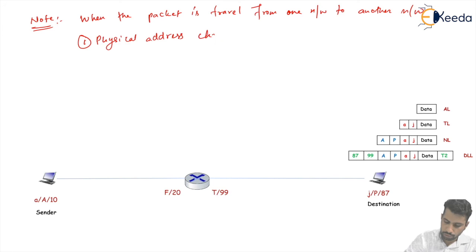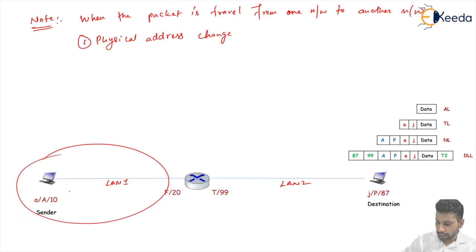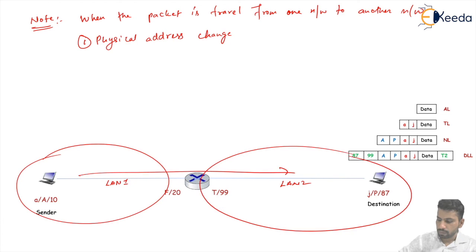Here the packet travels from this LAN 1 to LAN 2, which means the packet has gone from this network to that network. So the physical address of the packet changes at every hop.